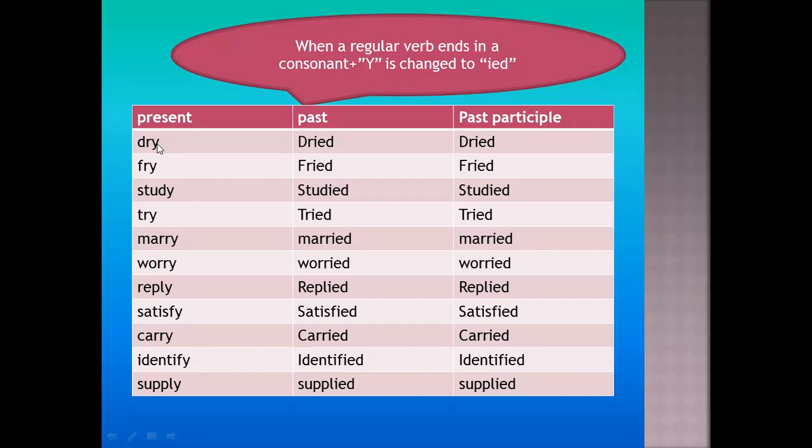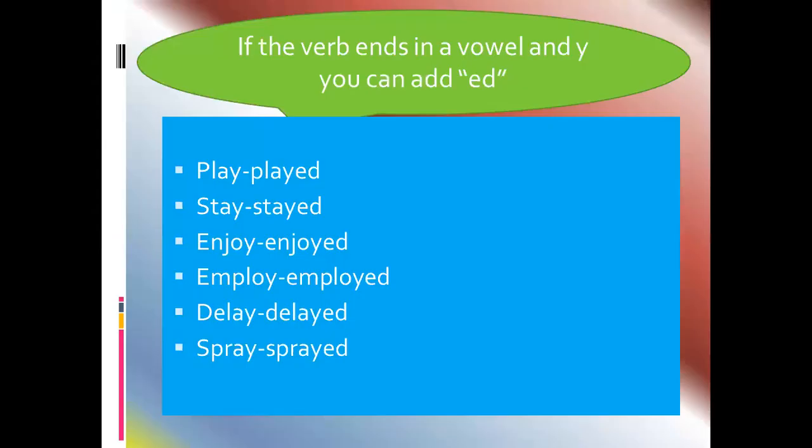When the last letter of the verb is y, we have to check the previous letter. Here, consonant plus y, we add ied to make the past form.